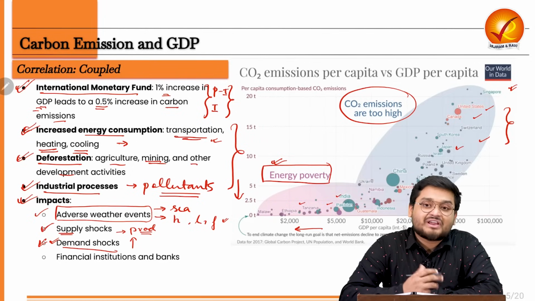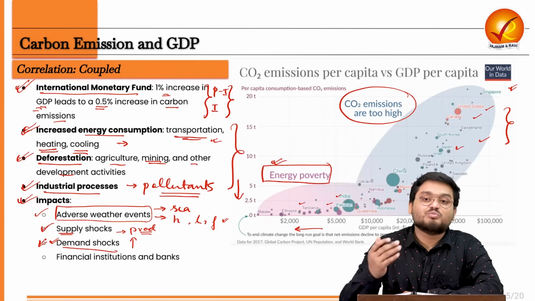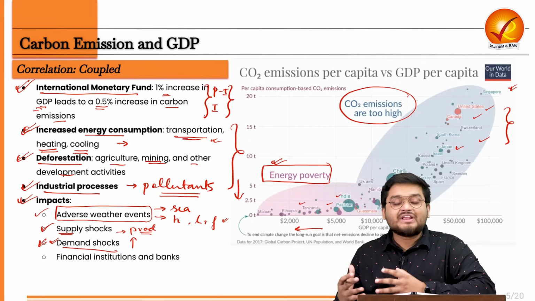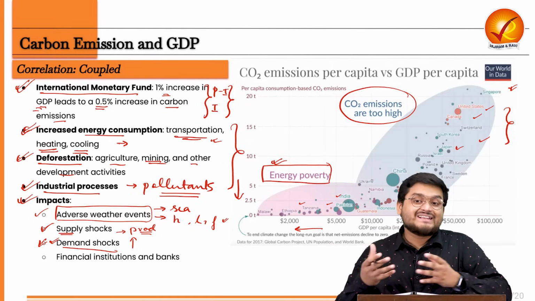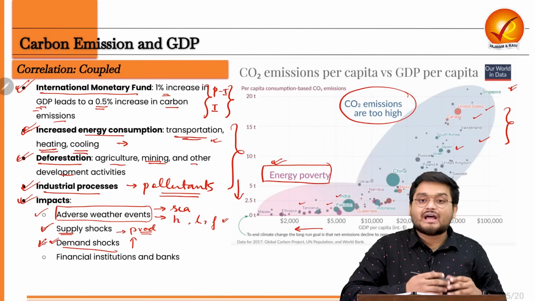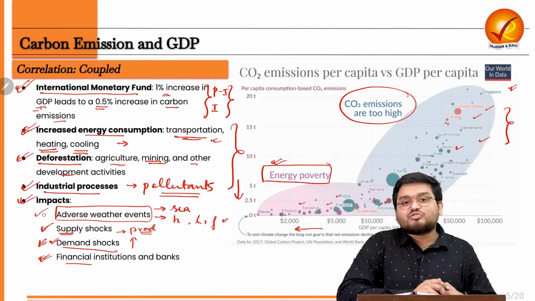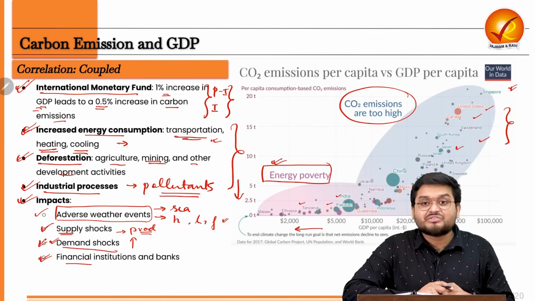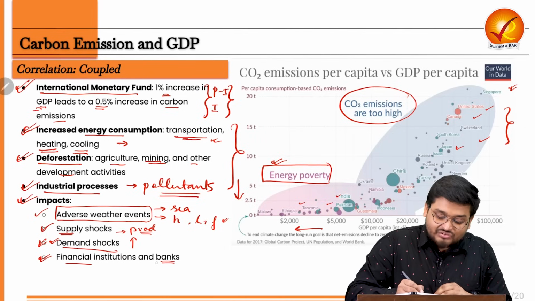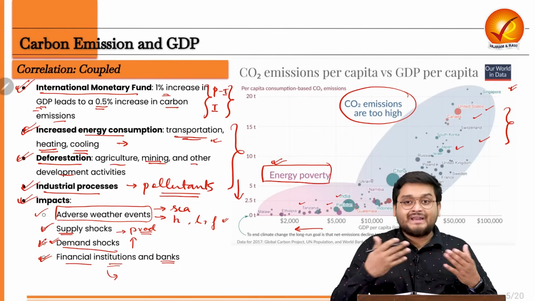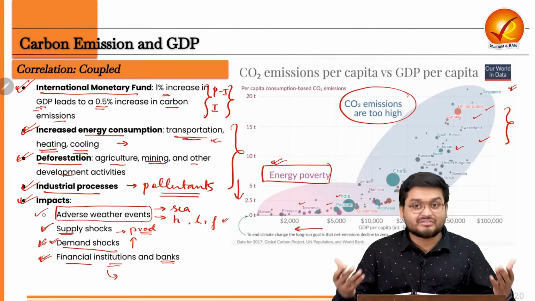So we can understand, we can imagine a situation where due to more and more CO2 emissions, the world is going through various adverse weather events, and these are leading to demand and supply shocks. Next, these are also putting pressure on financial institutions and banks. How? Because these are the institutions who will be financing, or say giving money to various projects, to various businesses, right?